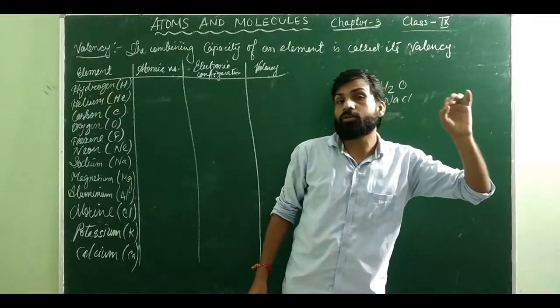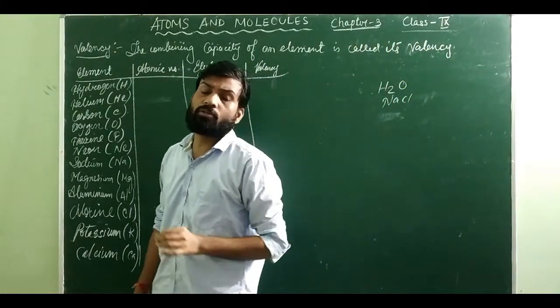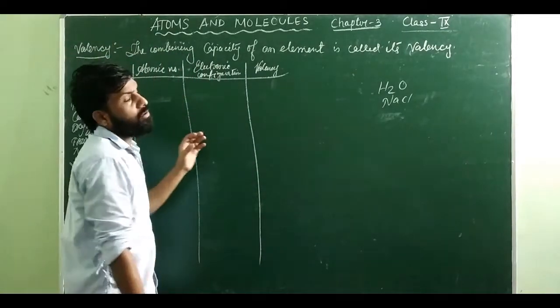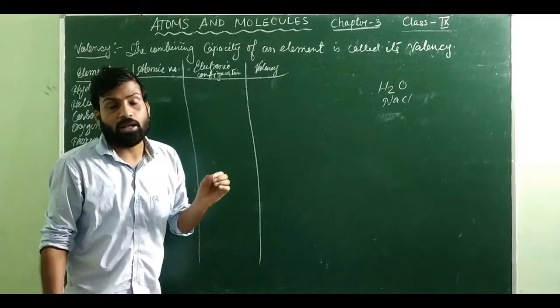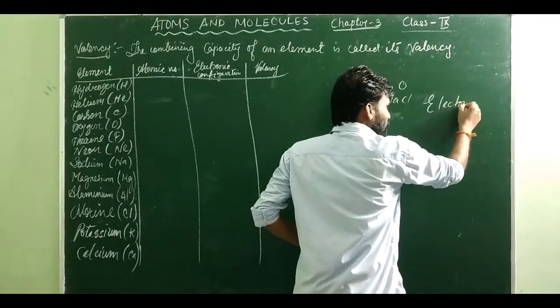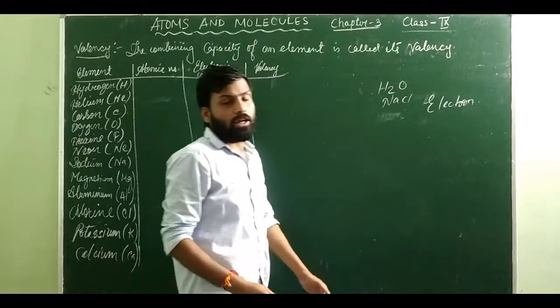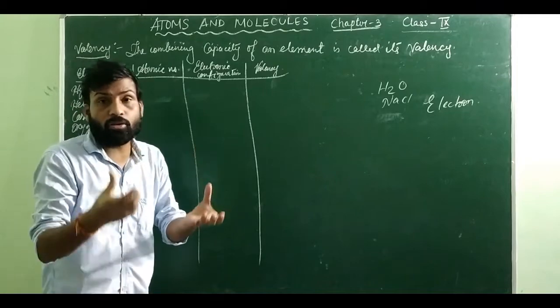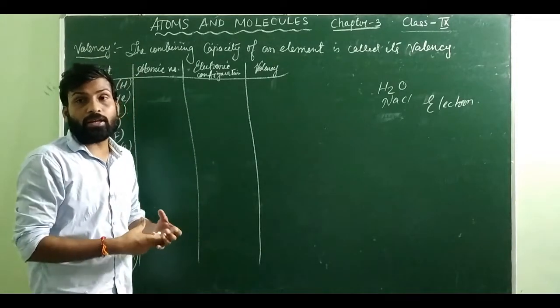In other words, we can say that the number of electrons that are going to take part in a chemical reaction is known as the valency here. Now you might be thinking, I have used a term called electron. What is the electron here? Okay. Now you see that before I said atoms. Okay, atoms are the smallest indivisible particle which cannot be divided any further.